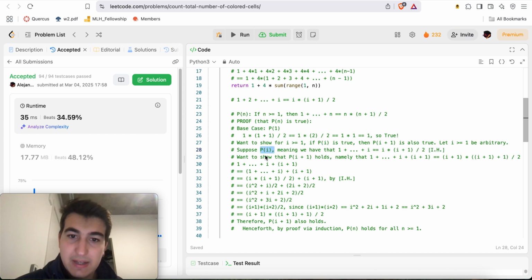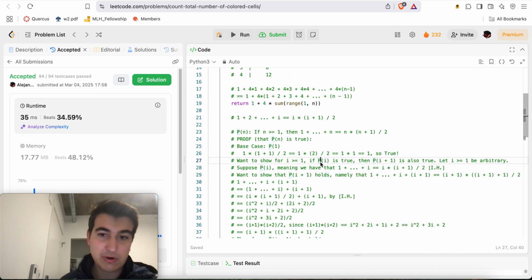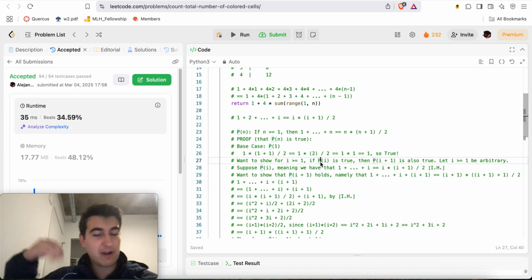So we suppose P of I, want to show that P of I plus 1 also holds, so we use our induction hypothesis at some points, right? So we use it right here to essentially do a little bit of math to show that P of I plus 1 also holds. And so now we have that for any I greater or equal to 1, if P of I is true, then P of I plus 1 is true.